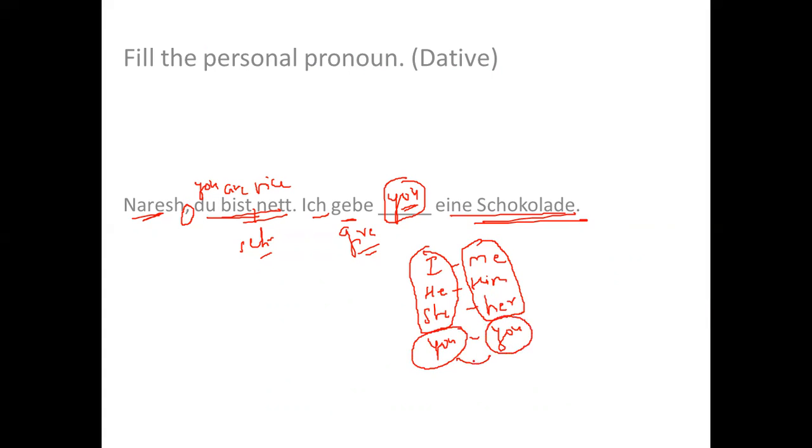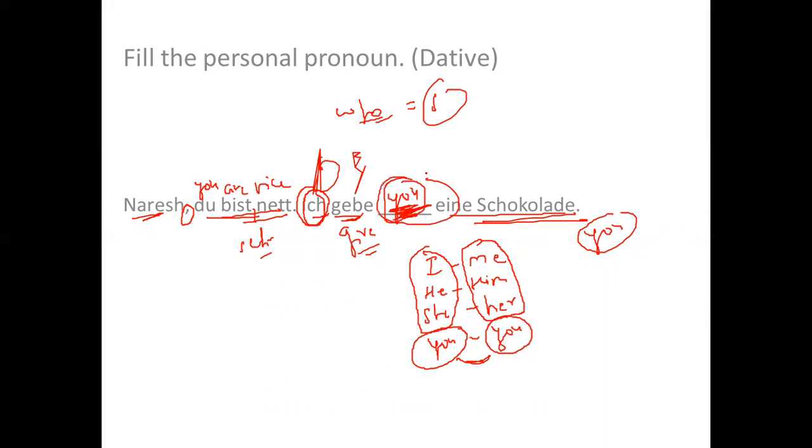At both the places, we use you only, right? So here I need to identify which you is it, whether this is subject or object. So who is giving the chocolate? The answer of who is always a subject. So who is giving a chocolate? I am giving a chocolate. So I is subject. What is the verb? Give is the verb, and this you is an object. And which object?